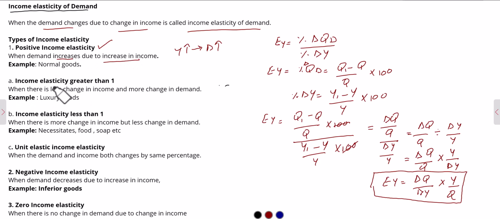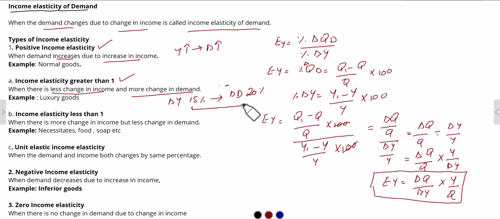The first one is income elasticity greater than 1. This is when there is less change in income but more change in demand. For example, your income increases by, let's say, 15%, and the change in demand is more than 15%, let's say 20%.